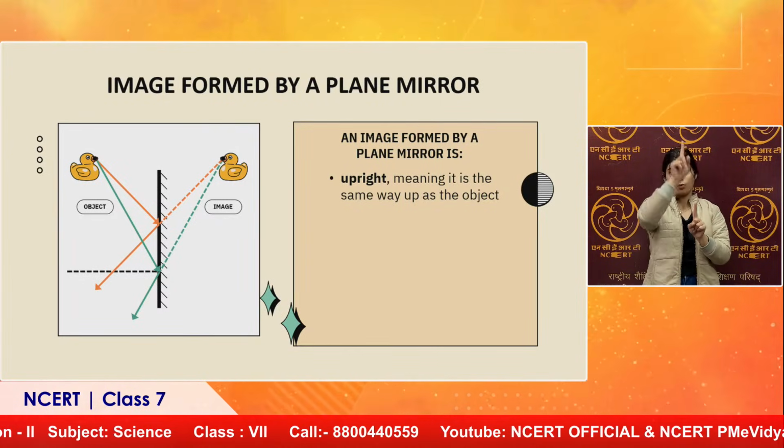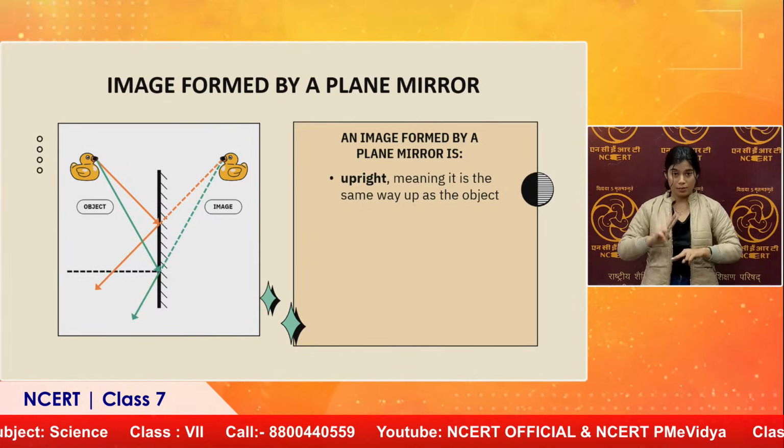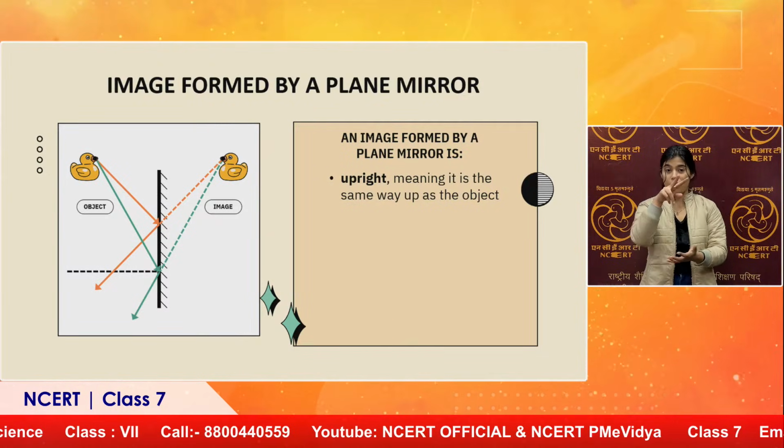So when we stand in front of the mirror, the same is our image. It never happens that we are standing straight and our image comes upside down, or is coming like this or like that. No, that never happens. Our image is upright.